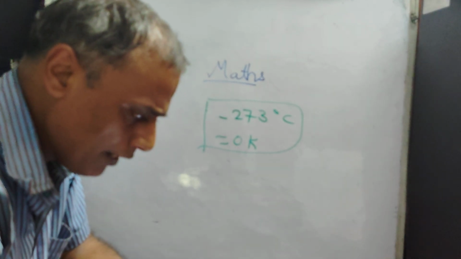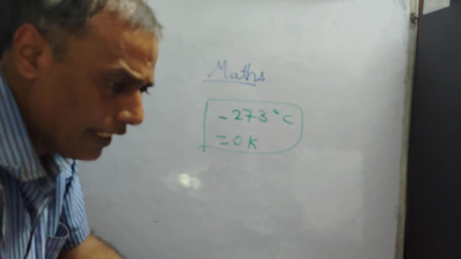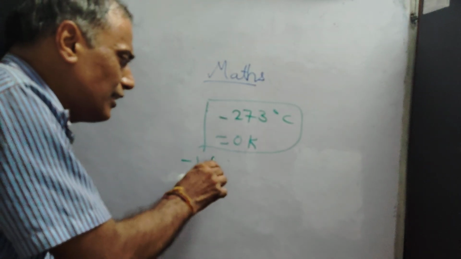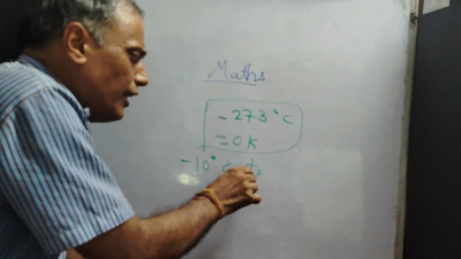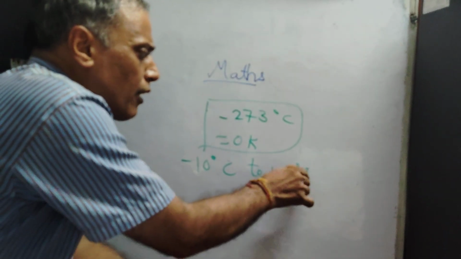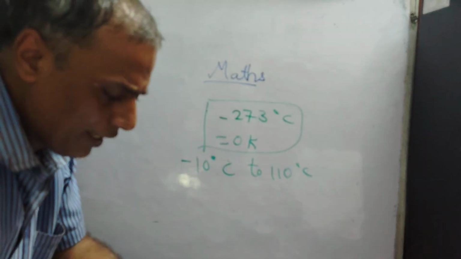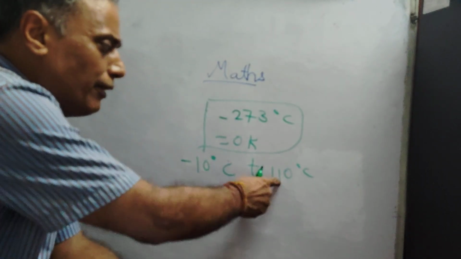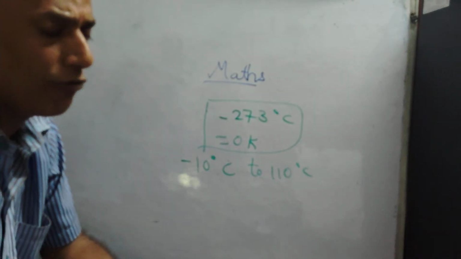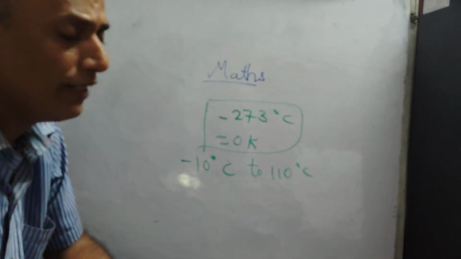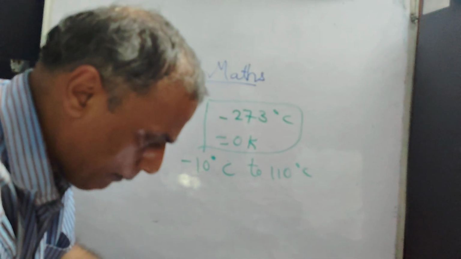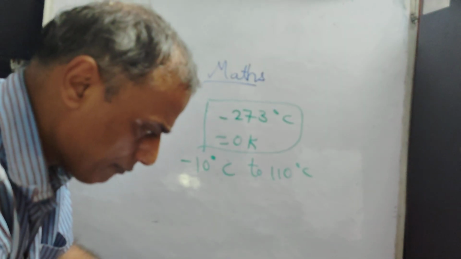Next is the range of a laboratory thermometer. Range means minimum and maximum. So the range is minus 10 degrees Celsius to 110 degrees Celsius. This is the reading of a laboratory thermometer. Range means the difference between them, and the difference is 120. Lowest and largest gap is called range.